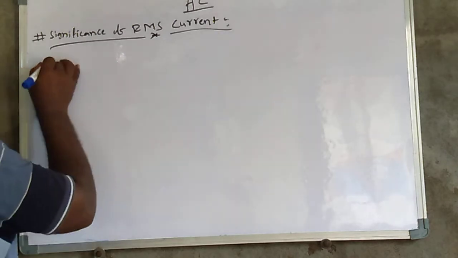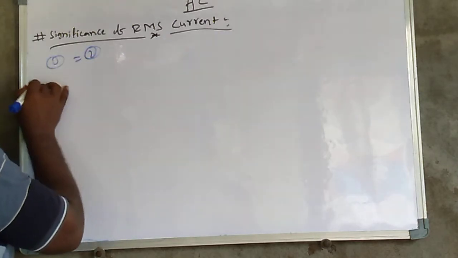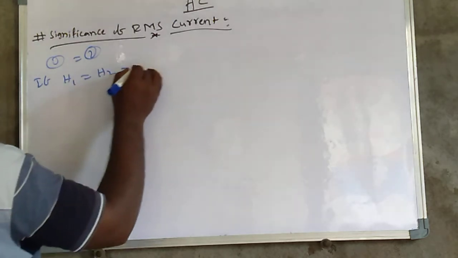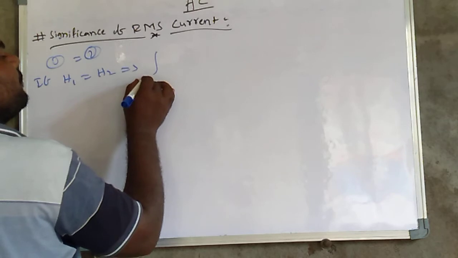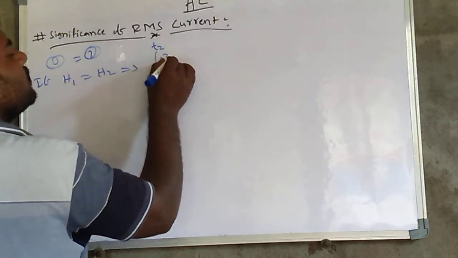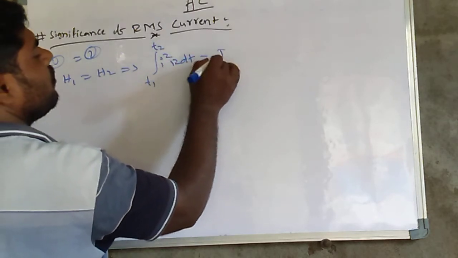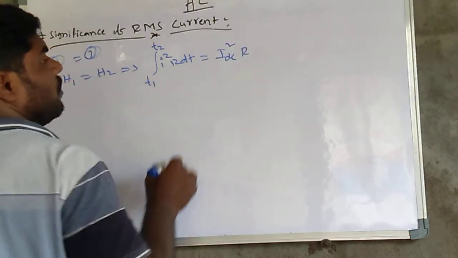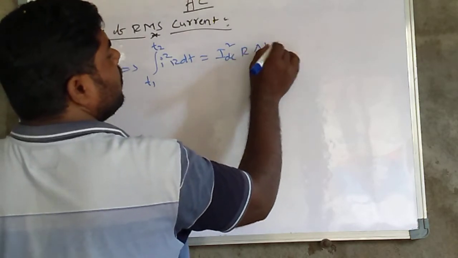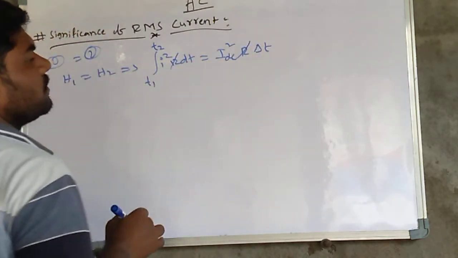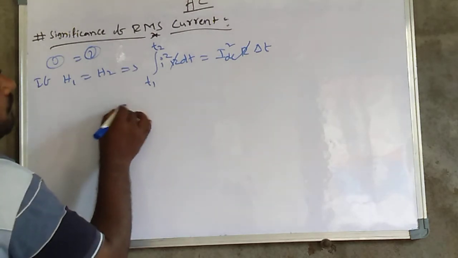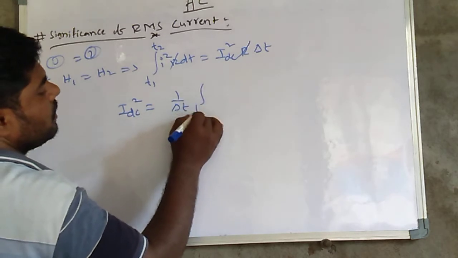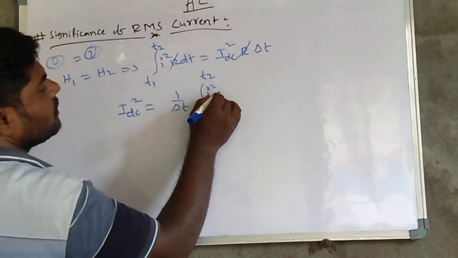So the integral from T1 to T2 of I squared R dt is equal to I_DC squared into R into delta T. The R gets cancelled, so I_DC squared is equal to 1 by delta T times the integral from T1 to T2 of I squared dt.